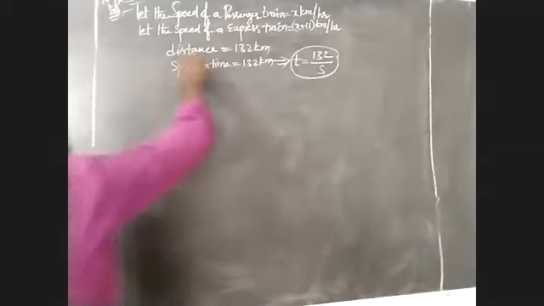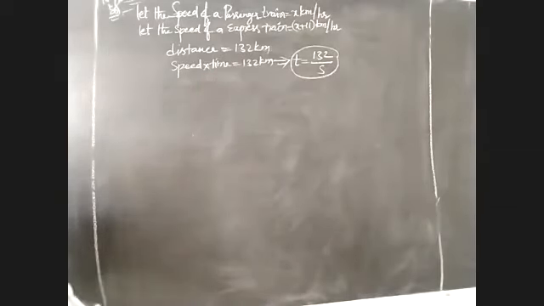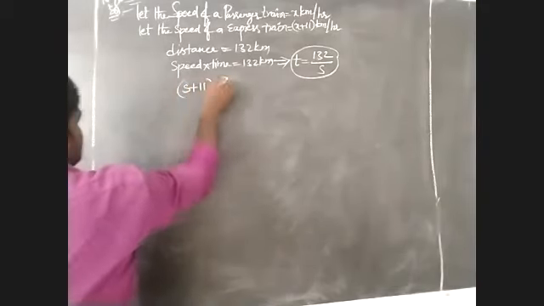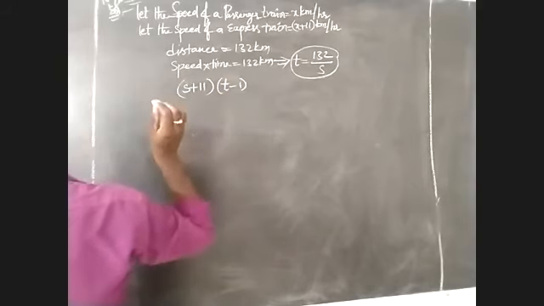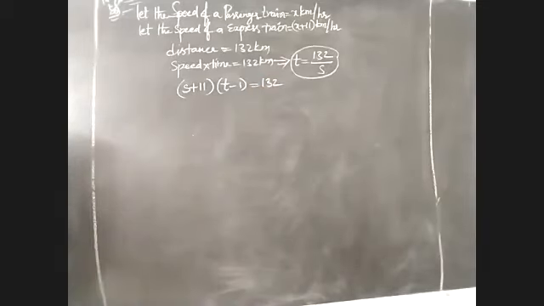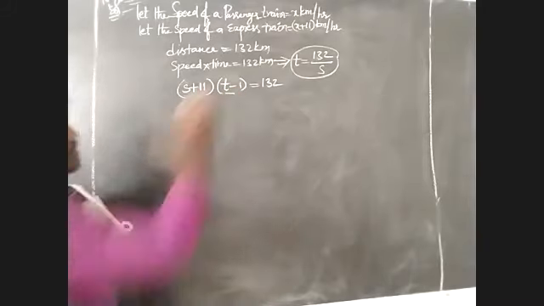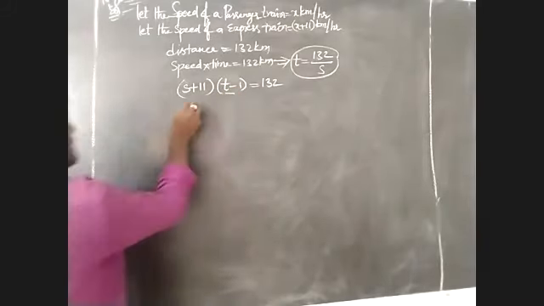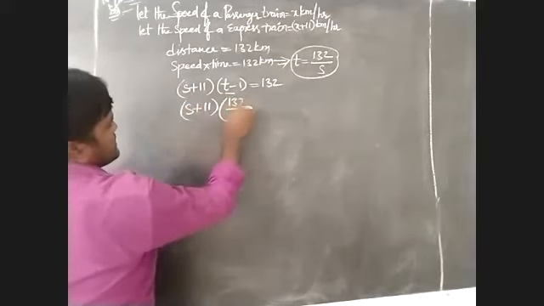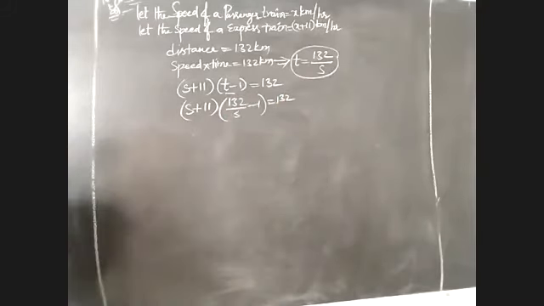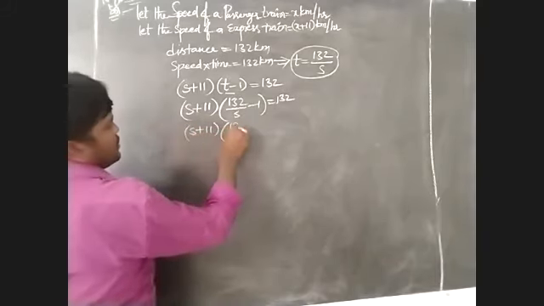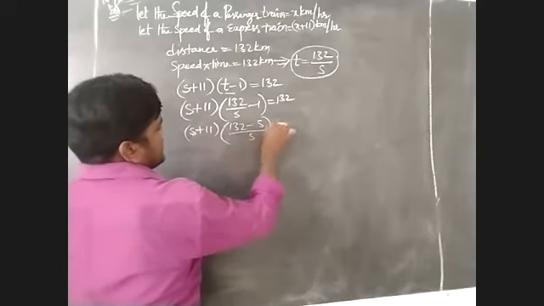Actually, the speed of the express train will be 11 more, that we have to take: s plus 11. That time becomes 1 hour less, t minus 1, that we have to take. The total distance is 132. But we will observe, I have to replace t with 132 by s, that we have to write as s plus 11 into 132 by s. We have to take 132, we have to multiply with this one. (s plus 11) into (132 minus s) by s is equal to 132.